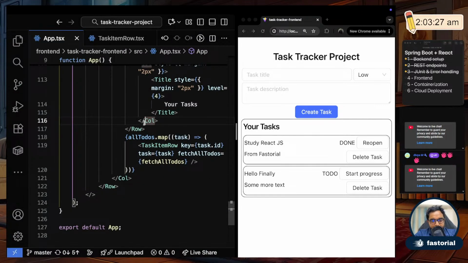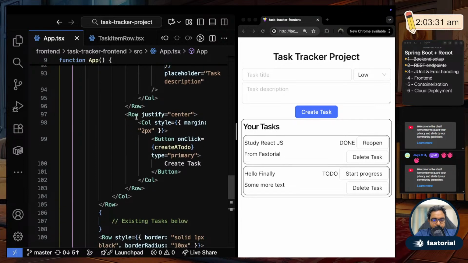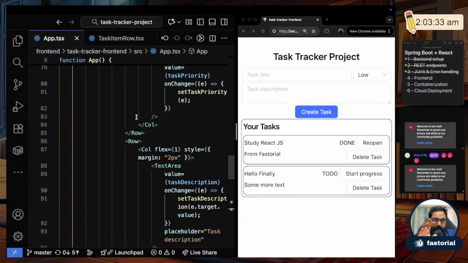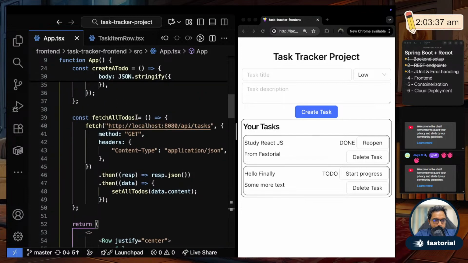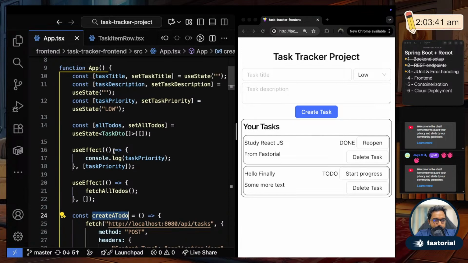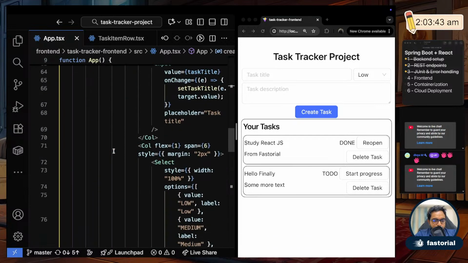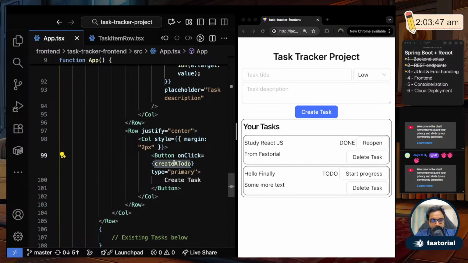That was that. Next, what we will do is, when we create a task also, I need to make it look like something happened. Okay, for that what I'll do is fetch all to-dos, not this. So create a to-do, right? I think create a to-do I am calling directly. Yeah, on click I am calling create a to-do.